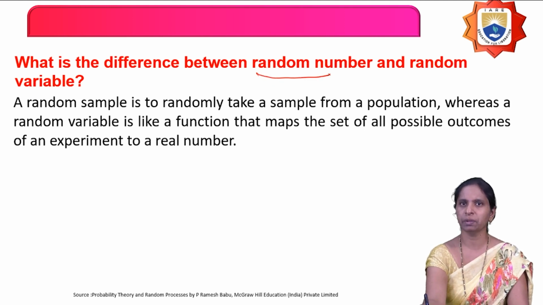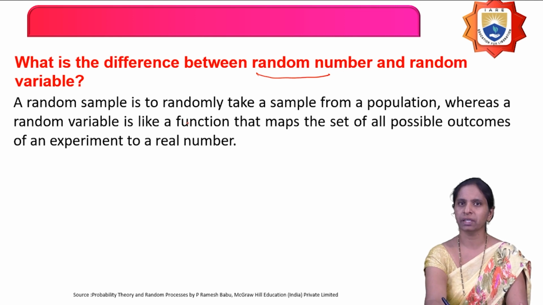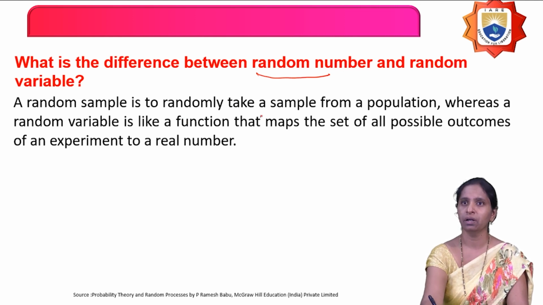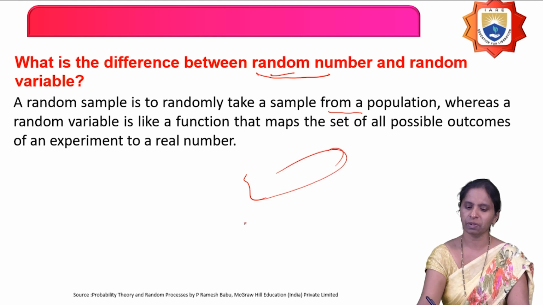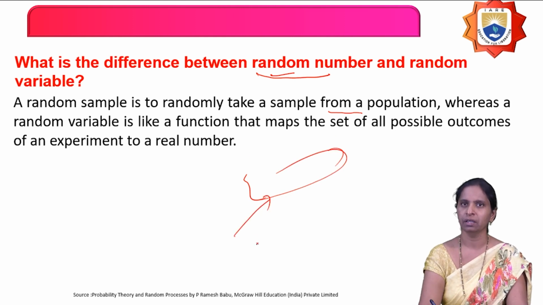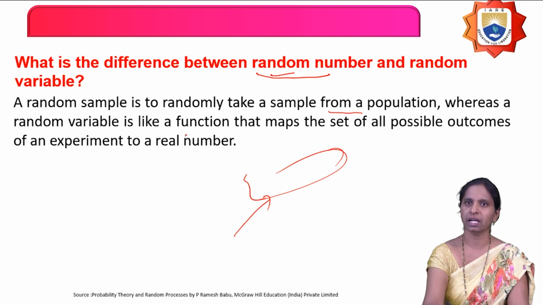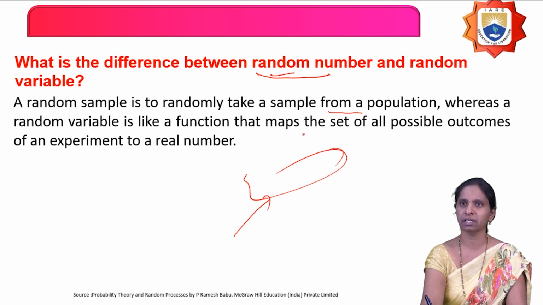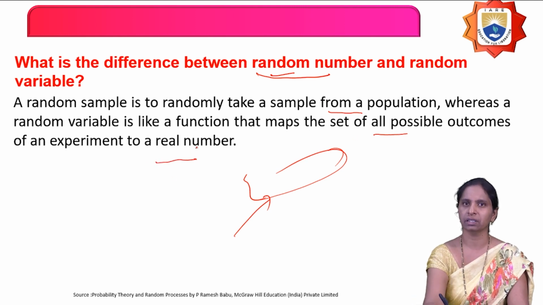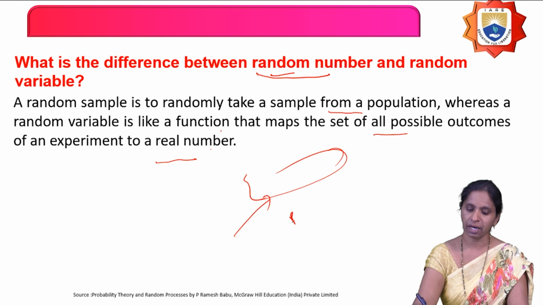Next one is, what is the difference between a random number and a random variable? A random number is nothing but taking a random sample from a population. For example, if you have so many numbers, you can randomly pick any number from that set. Randomly choosing a number from that population or set is called a random number. And a random variable is a function that maps all the possible outcomes to a real number. Therefore, random number is different and random variable is different.